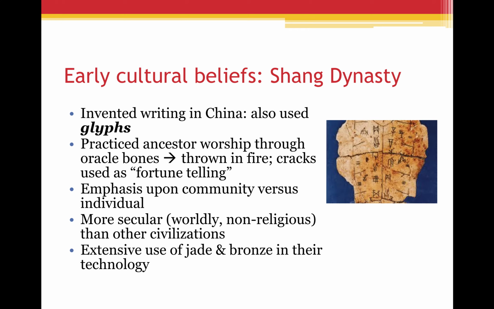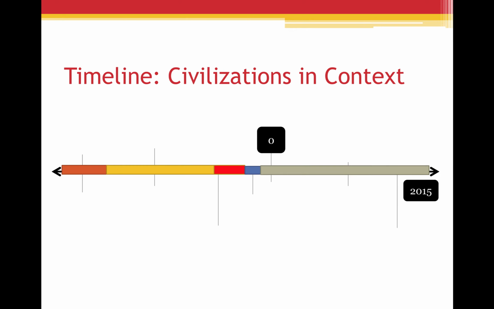The Shang Dynasty also had extensive use of jade and bronze. Jade is that pretty green stone you often see in Chinese jewelry. So that's some of the early techniques and earlier inventions. Just to take a look at these civilizations, to frame what we have been doing to what we are doing now. Actually, I'm going to back up just a bit.